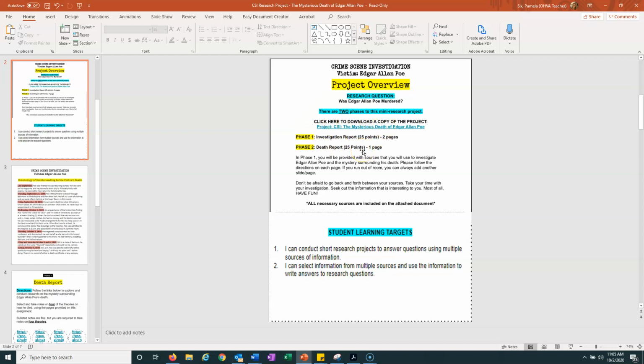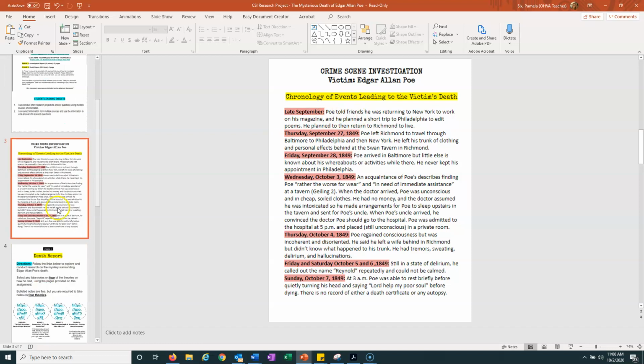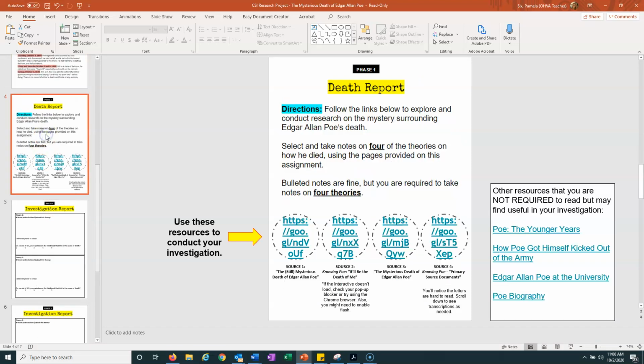So after you do all of this investigating, then you're going to pick one of those and write your death report. You're going to pick the one way you feel that he died, and then you're going to support that with evidence that you pull from your research. Okay. So I'm not going to go through everything because we are going to cover a lot of this in Class Connect. What I do want to go through with you are some of the specific items on the actual assignment